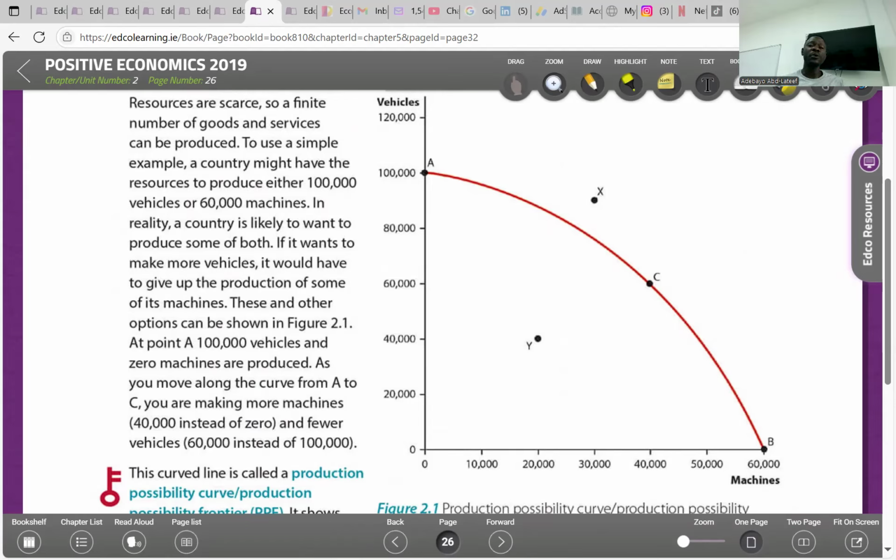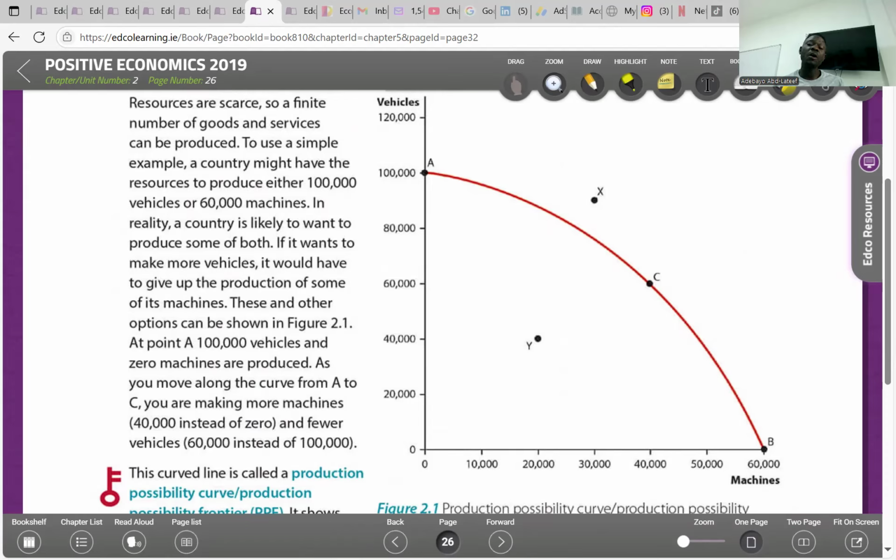So if the economy wants to produce the highest number of vehicles, which is 100,000, it means it has to produce 0 machines. So channeling all resources into the production of vehicles means none of the machines will be produced at point A. At point C, it simply means 60,000 vehicles will be produced and 40,000 machines will be produced.